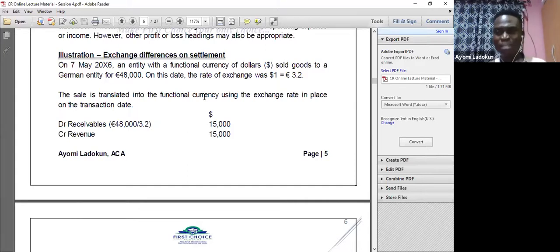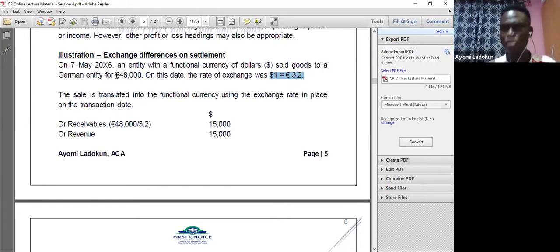Don't forget, as per IAS 21, on the date the transaction occurs, I must convert it into my functional currency using the spot exchange rate. I sold to a German company, so I have to invoice them in euro.